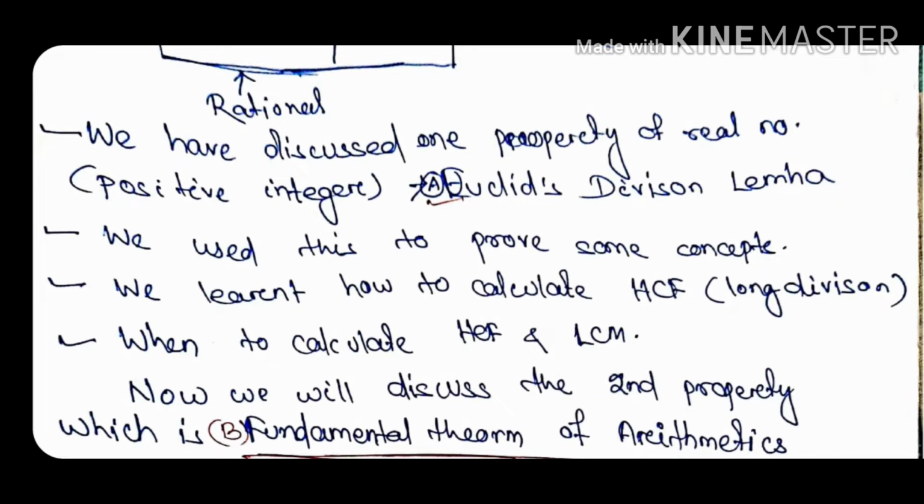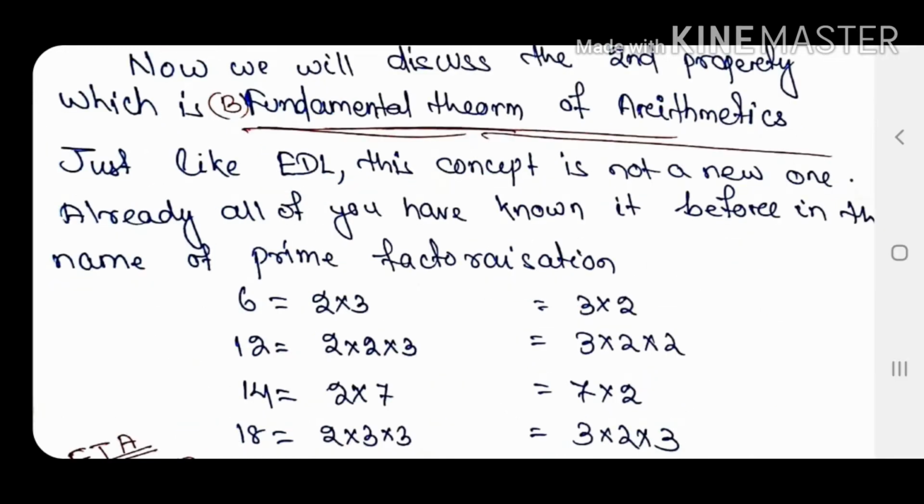But today we will discuss the second property, that is the fundamental theorem of arithmetic. Just like the previous one, it is not a very new thing, all of you already know about this. In short you call it prime factorization. From class 6 to class 9 many times you have calculated the prime factorization. The name is very big, but you can think of it as simple prime factorization. You have seen here 6 equals 2 into 3, 12 equals 2 into 2 into 3, 14 equals 2 into 7. All are prime factorizations, and this is the fundamental theorem of arithmetic.